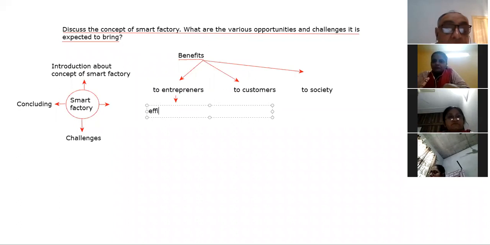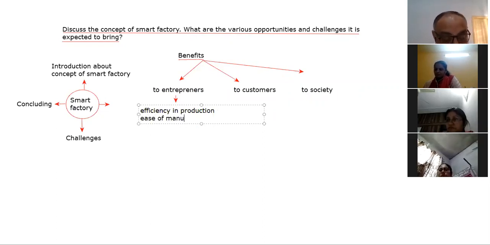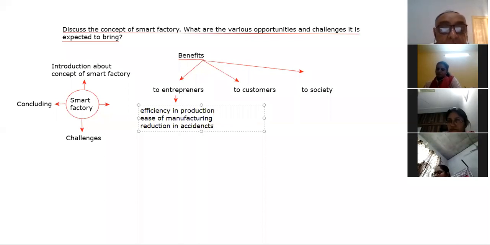The first thing is efficiency in production. Production becomes faster, and the entrepreneur will be able to produce more with the same amount of resources. The next is ease of manufacturing. Then a reduction in accidents at the floor of the factory.